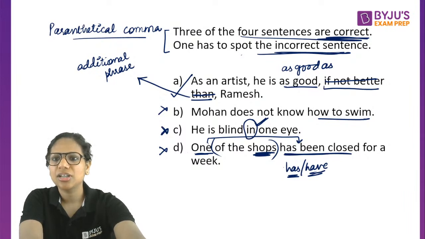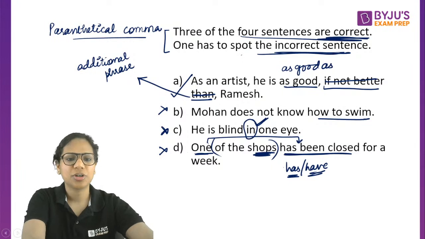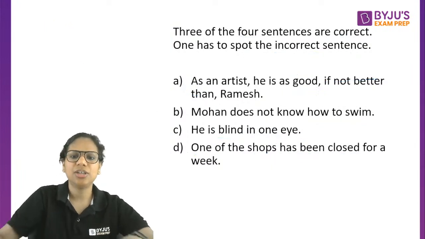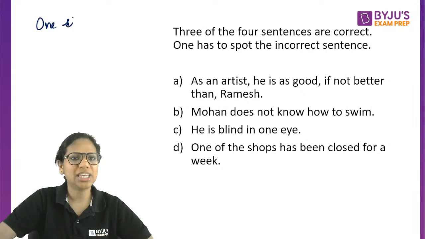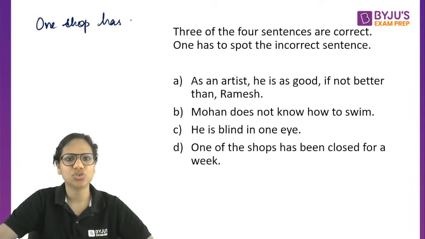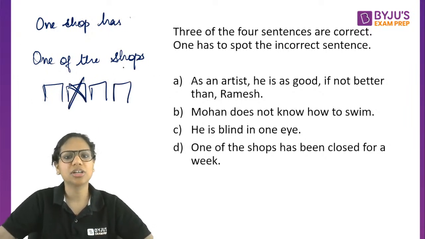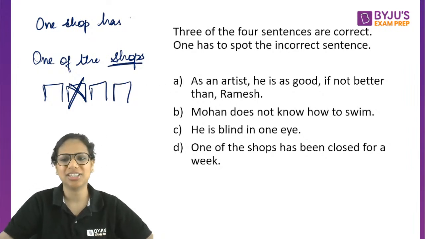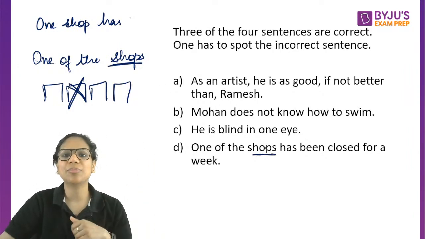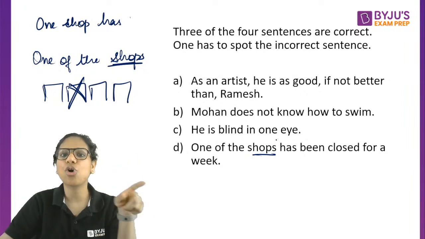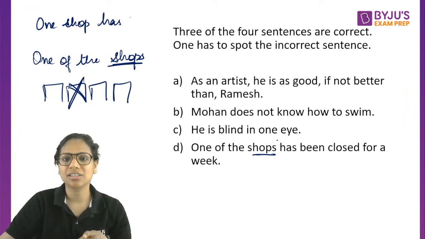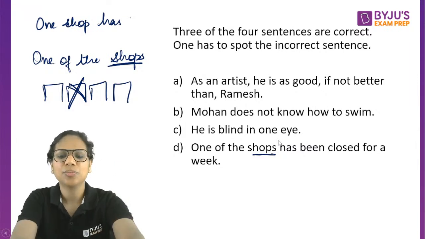Okay. No, Vatsal, it should not be shop. If I had said one shop, then yes, it is correct. One shop has been closed. But I am saying one of the shops. That means there are multiple shops, let's say in this area. One has been closed. One of the shops has been closed. So it should not be shop, it should be plural only, right? One of my friends is coming. I like one of the songs in this playlist, one of the songs in the playlist, right? So plural is needed.